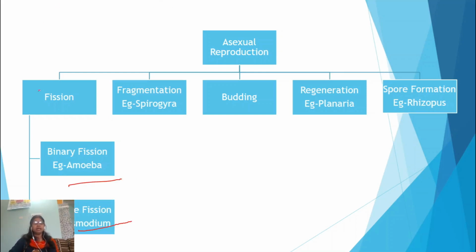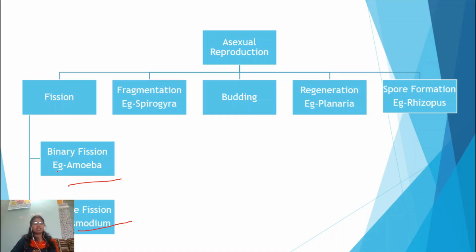For example, in amoeba, the cell will undergo first karyokinesis, that is division of the nucleus, then all the cell organelles and cytoplasm will be divided into two daughter cells. Two daughter amoeba cells develop from the parent amoeba.